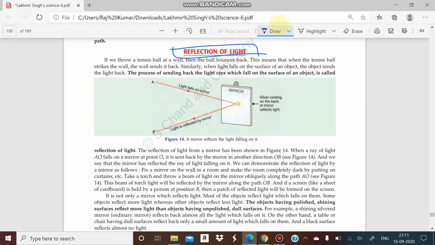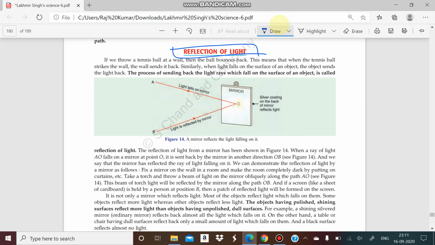You have to remember that if you take a ball and throw it on a wall, it will bounce back to us. The same concept happens with light. When light falls on a shiny surface, it bounces back. That process is known as reflection, and it happens only with a shiny surface.